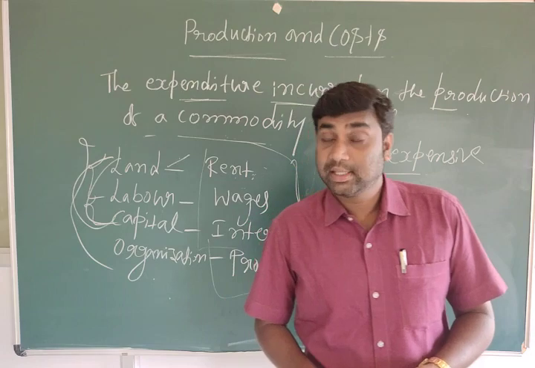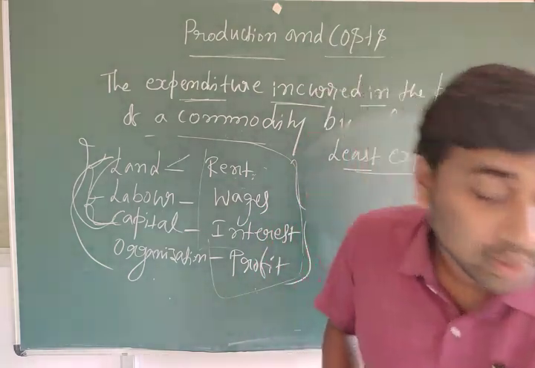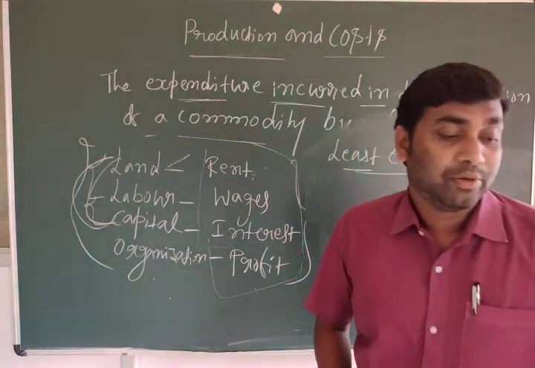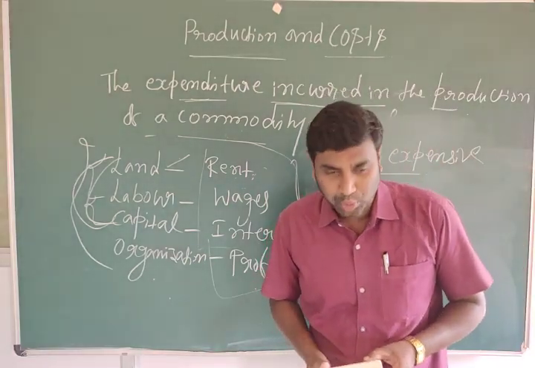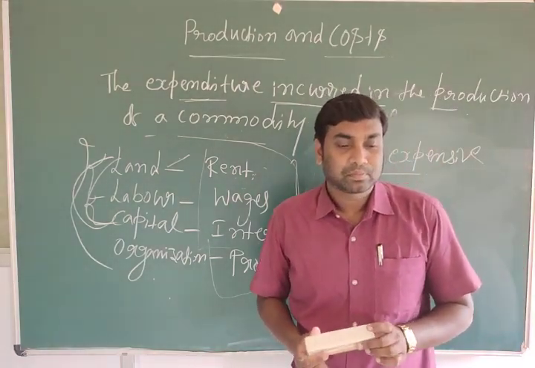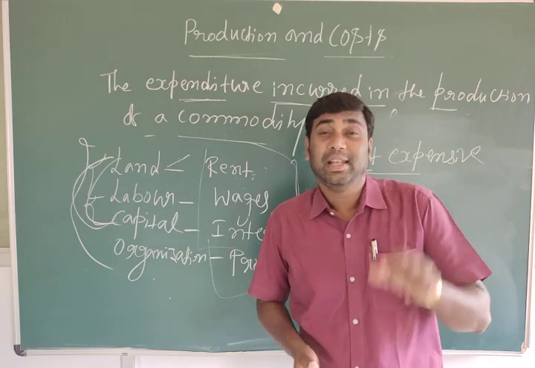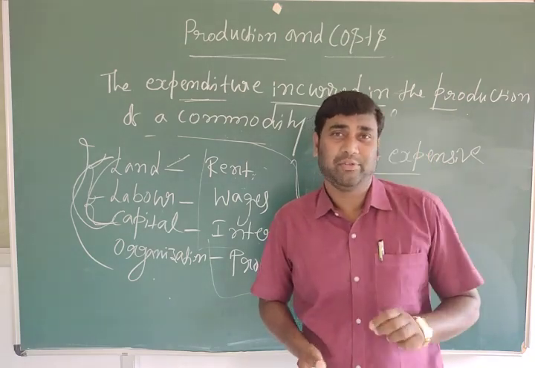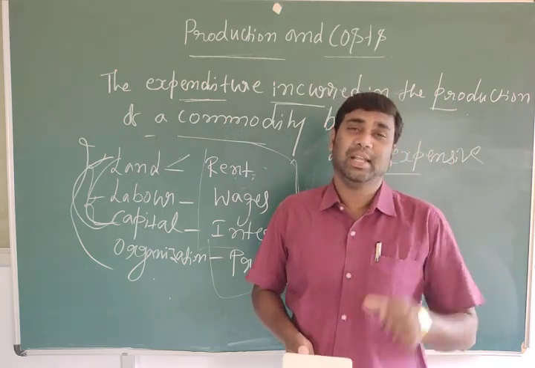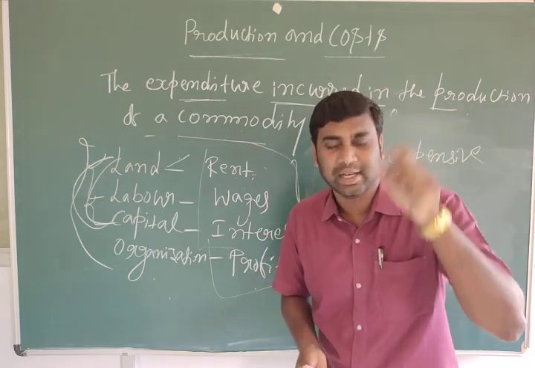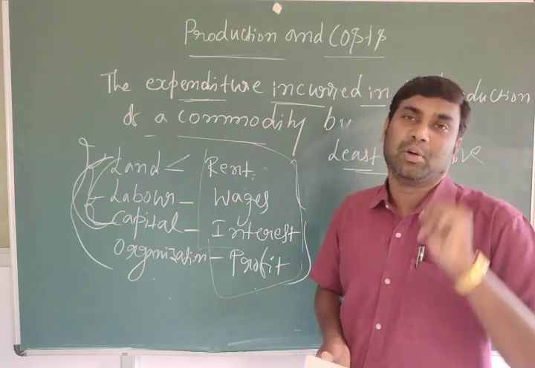So here we are discussing the behavior of a producer. For every level of output, the firm chooses the least cost input combination.